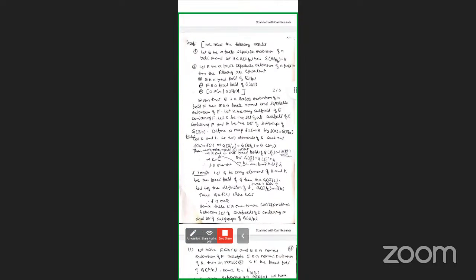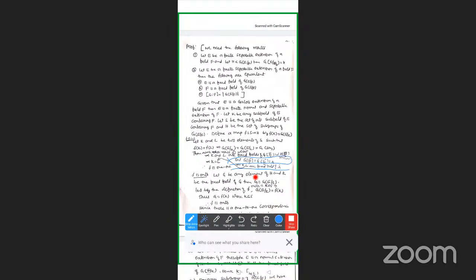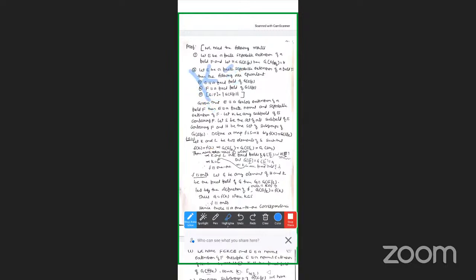We have to verify that the defined mapping is a one-one function and an onto function. So f from S to H is defined by f(K) equals G(E/K). Let K and L be two elements of S such that f(K) equals f(L).